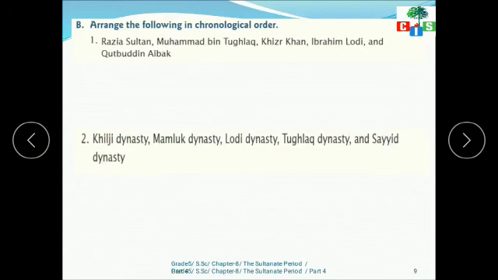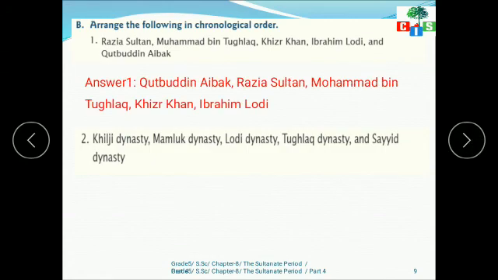Second is arrange the following in chronological order. This also you have to complete in your textbook. Some names are given. What you have to do, you have to write in the correct order. Razia Sultan, Muhammad bin Tughlaq, Khizr Khan, Ibrahim Lodi, and Kutubuddin Aibak. So what is the right order? Look at this. The answer is, first is Kutubuddin Aibak, then Razia Sultan, then we have Muhammad bin Tughlaq, and then Khizr Khan, and then Ibrahim Lodi.